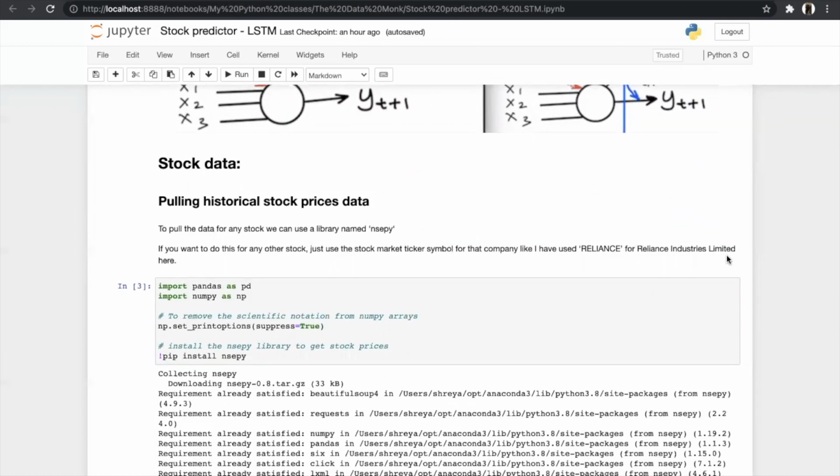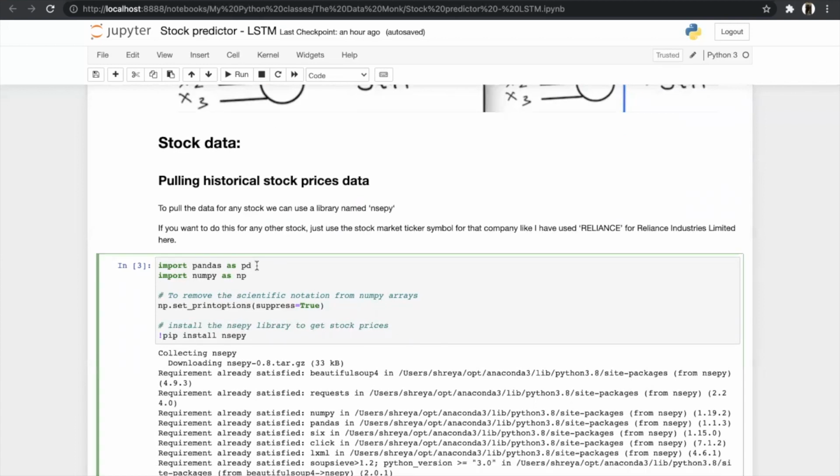So our first step to build the model is to pull the historical stock prices of that company. To pull the data of any stock in India, we use the library named NSEPY. And if you want to do this for any other stock, just use the stock market ticker symbol for that company, like I have used Reliance for Reliance Industries Limited here. You just have to look up the NSE symbol for that company.